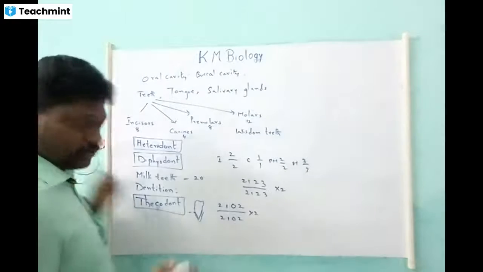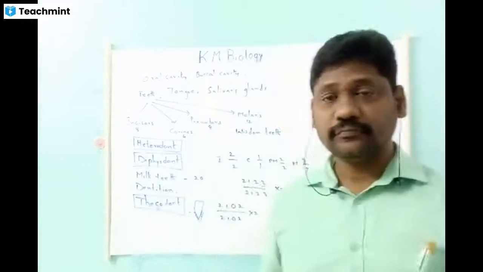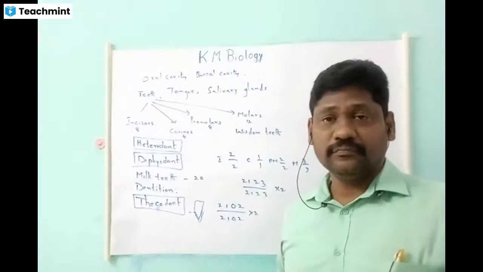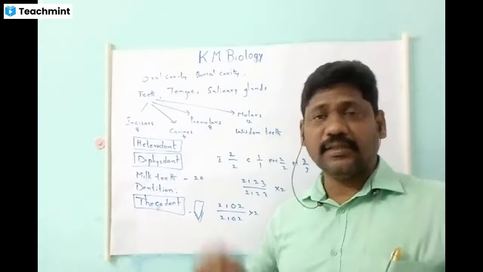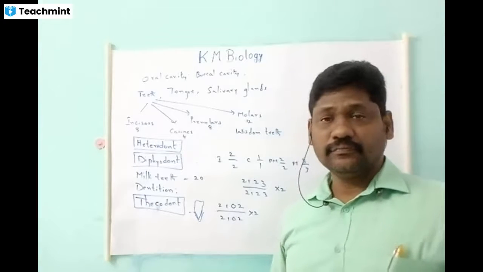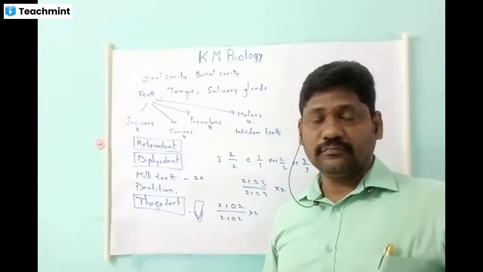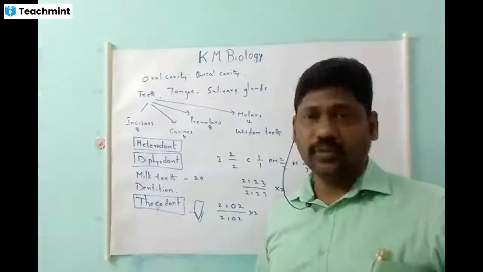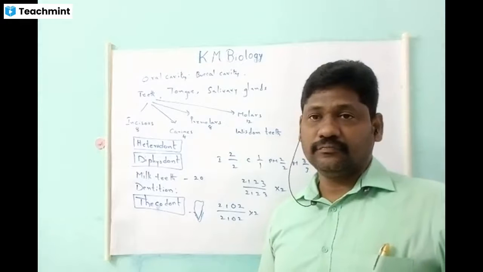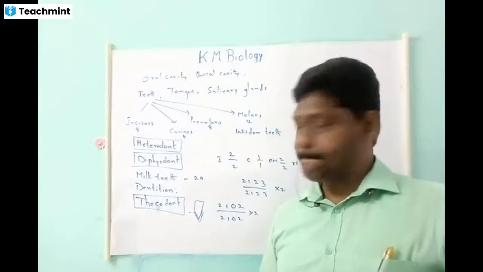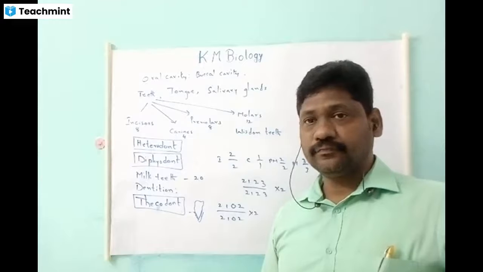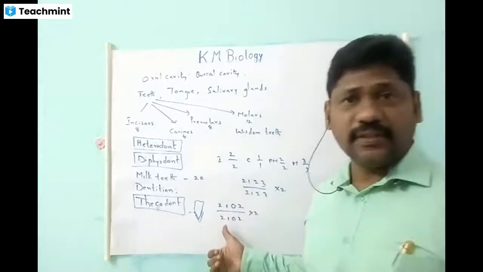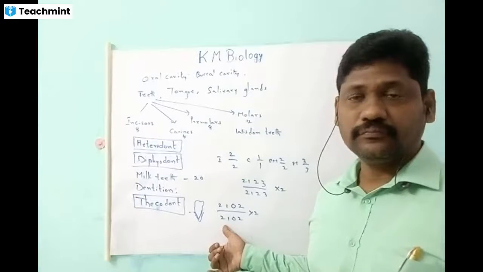So write down: thecodont, the arrangement of the teeth in the sockets of the jaw is called thecodont. Right? Yes, sir, written, sir. So, do you understand the dental formula? Any doubts here? No doubt, sir.